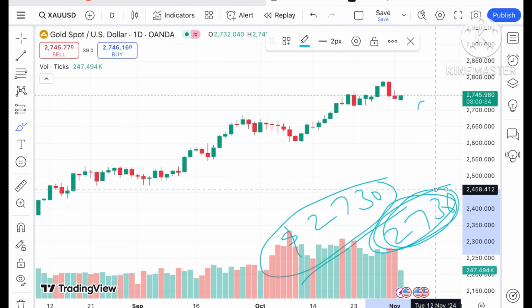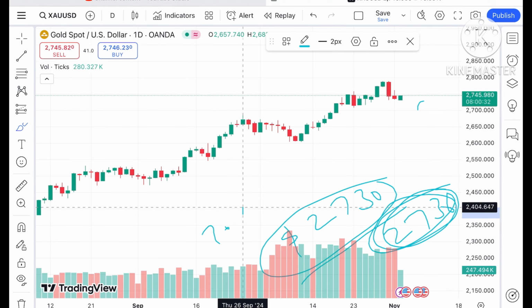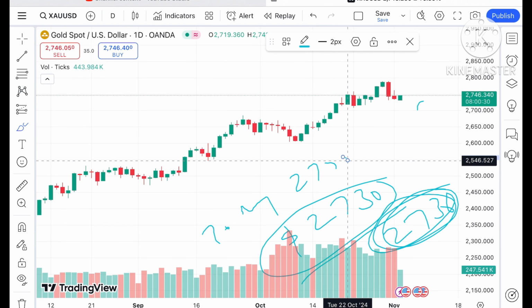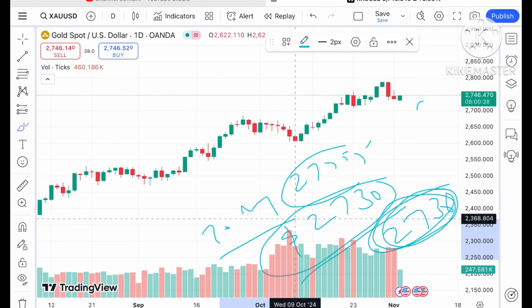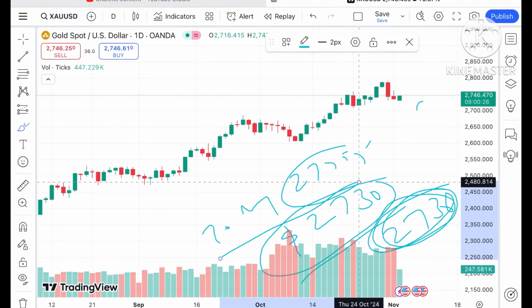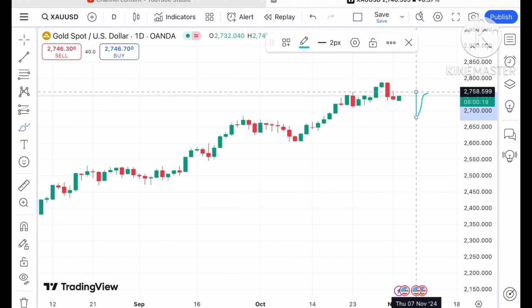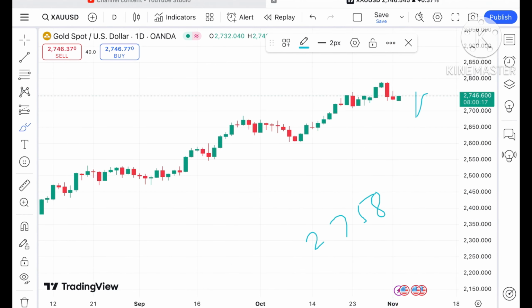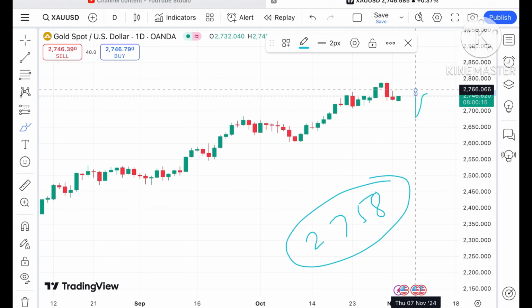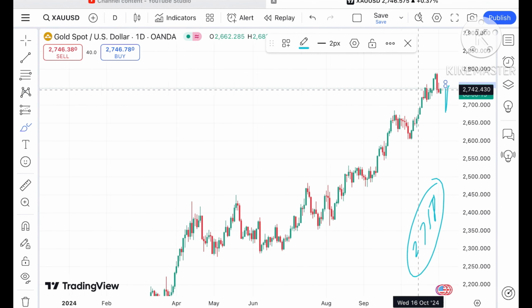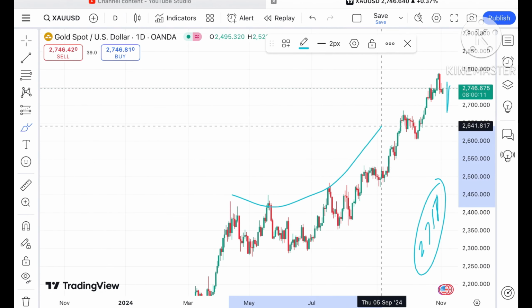Now the price is at today's high, and the high was around $2745.5. The price has crossed this level and chances can be high it can touch a level of 2747. If the price keeps moving over this level, a probability of going towards 2758 will be there. And if that's sustained, then a further upside movement we can see, because there is a pattern forming at this particular level.